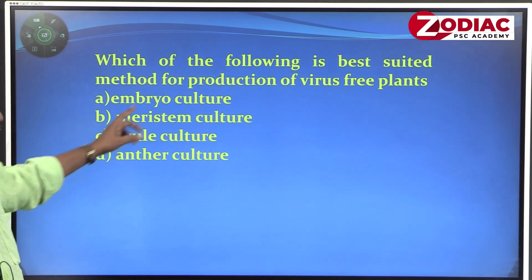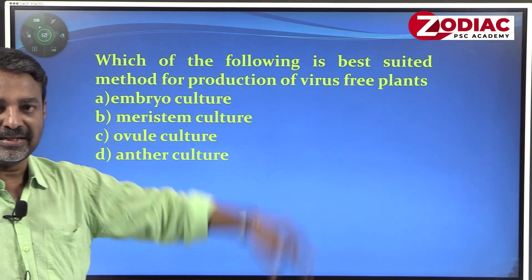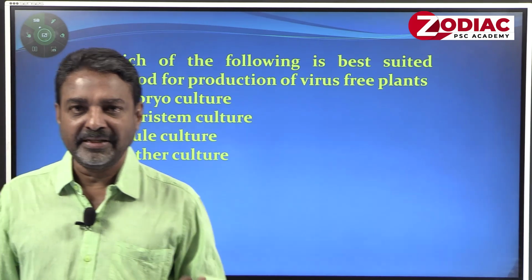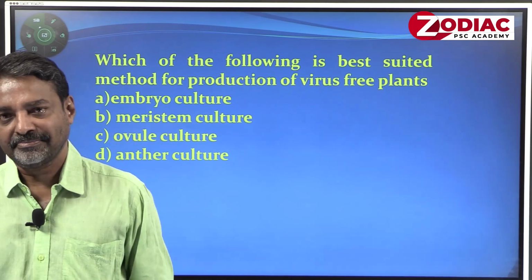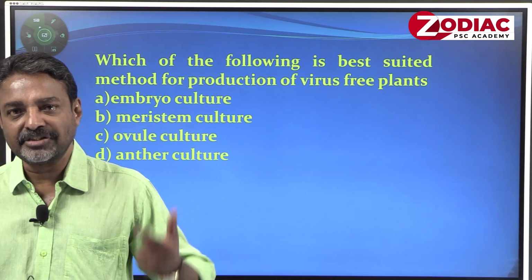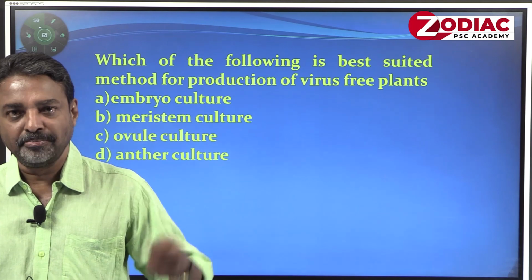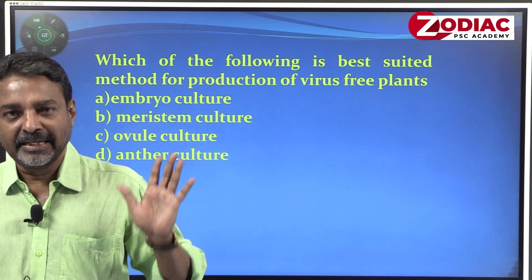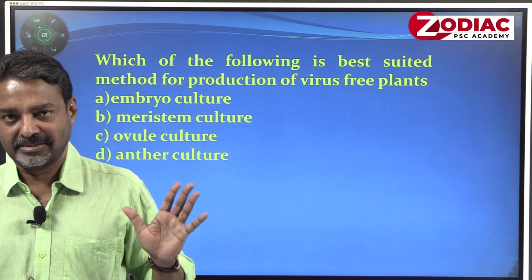Which of the following is the best suited method for production of virus free plants? Normally plants are infected by bacteria, fungus and virus. But one of the techniques by which we prefer tissue culture to make virus free plants, because virus never infects tissue culture plants.